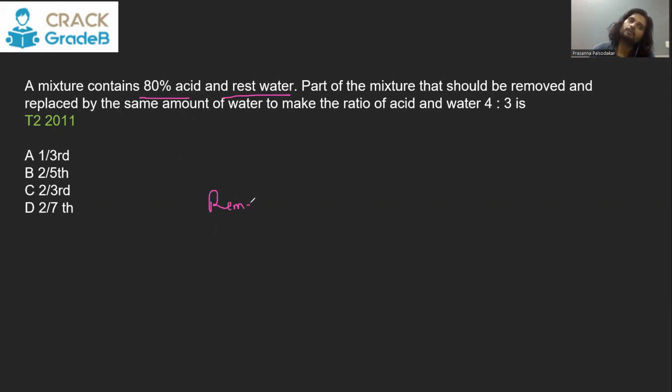So again, we can start our question with the remaining. The remaining will have 80% acid, 20% water. That means you can say the ratio is 4:1. In this question, it doesn't even matter whether you take X or not, because they are asking for a portion. So you say the remaining is 5 liter. In that 5 liter, acid is going to be 4 liter and water is going to be 1 liter, because the ratio is 4:1.